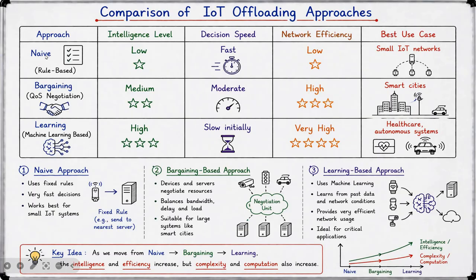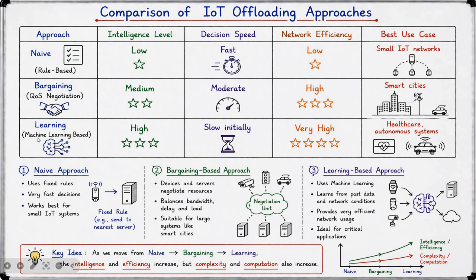So first is the naive or the rule-based approach. Here the intelligence level will be low, decision speed will be fast, and the network efficiency will also be low, and the best use case is the small IoT networks. Coming to the bargaining or the QoS negotiation approach, here the intelligence level is medium, that is, it is higher than that of the naive rule-based approach. Then it is moderate in taking the decisions, and the network efficiency is high. The best use case is the smart cities.